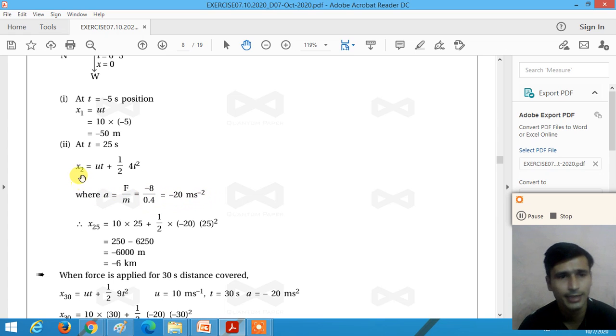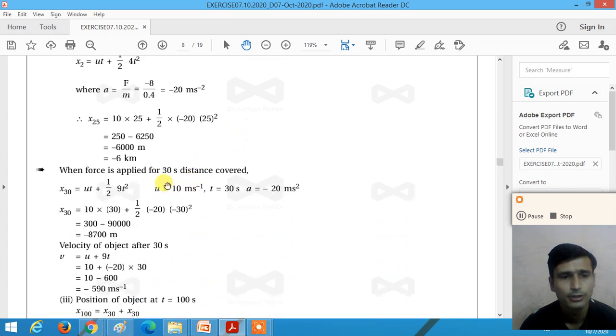And from that, the position of the body at 25 seconds, x is equal to v0t plus 1 half at square. So here v0 is 10, t is 25, 1 half, a is minus 20, and t is 25 square. So from that we can calculate the position x is equal to minus 6,000 meters, that is minus 6 kilometers. So here the minus sign indicates that it is away from the original origin, right? At x equal to 0.